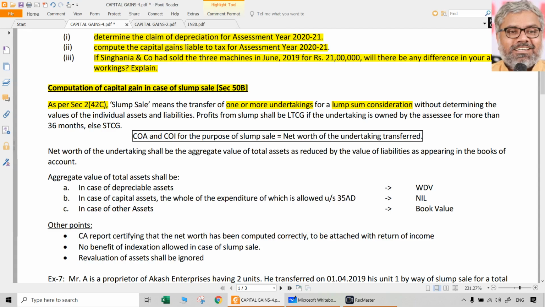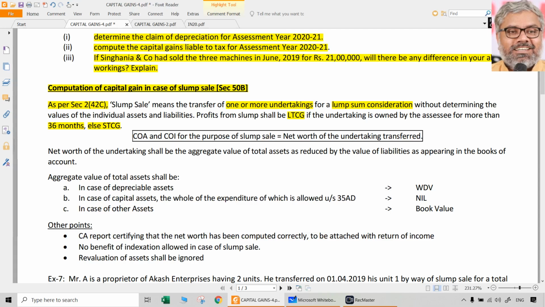Then, how to treat the profits or losses from the slump sale? They will be long term if the undertaking is owned by the seller for more than 36 months. Otherwise, they will be short term gain or loss. When you say gain, there is a possibility of loss also, that's fine. But the point is, whether the gains or losses from slump sale are long term or short term, how do we determine? We determine on the basis of whether the undertaking is owned by the seller for more than 36 months or not. Individual assets may or may not be owned for 36 months, not necessarily all of them.